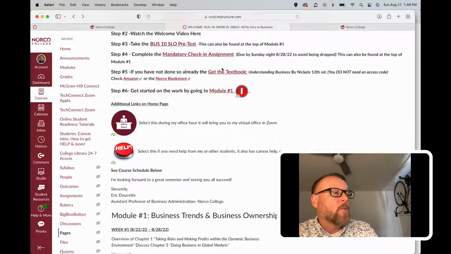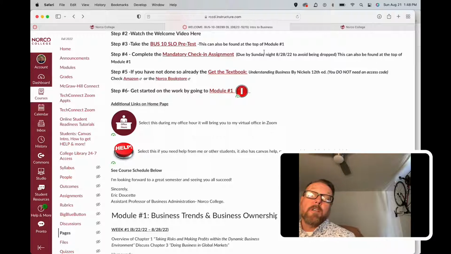Then complete the mandatory check-in assignment. This is introducing yourself. By the way, both of these first two need to be done by Sunday the 28th, so this coming Sunday. They'll close after that. You won't be able to do them nor get credit for them. And if you don't do the mandatory check-in by Sunday, I can drop you from the class, assuming that you're not going to participate.